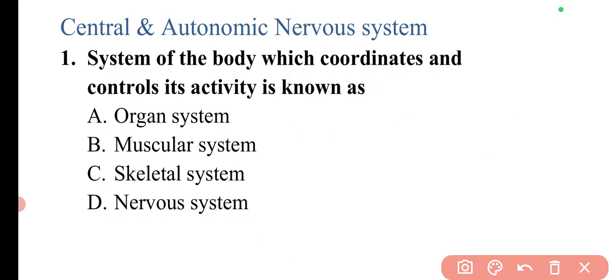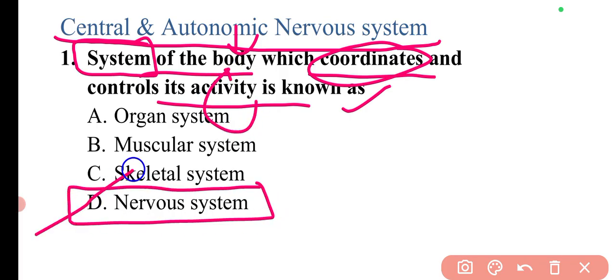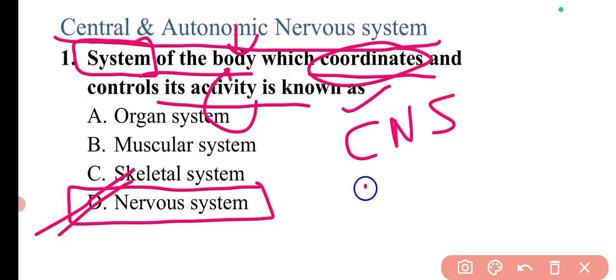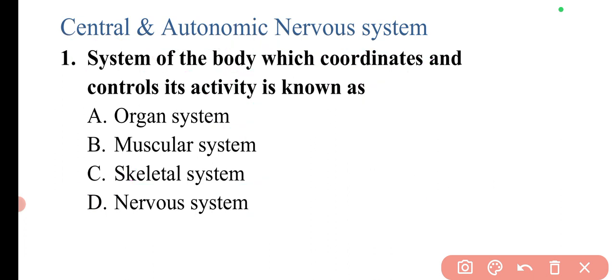So let's start with the first question from the central and autonomic nervous system. The question is, the system of the body which coordinates and controls its activity is known as. So we need to find the system of the body which controls and coordinates the activities of the body. This one is the nervous system. So here option D will be the correct answer. Basically our nervous system is divided into two parts. One is the central nervous system and the other is the peripheral nervous system. These are the two main systems in our body under the nervous system.